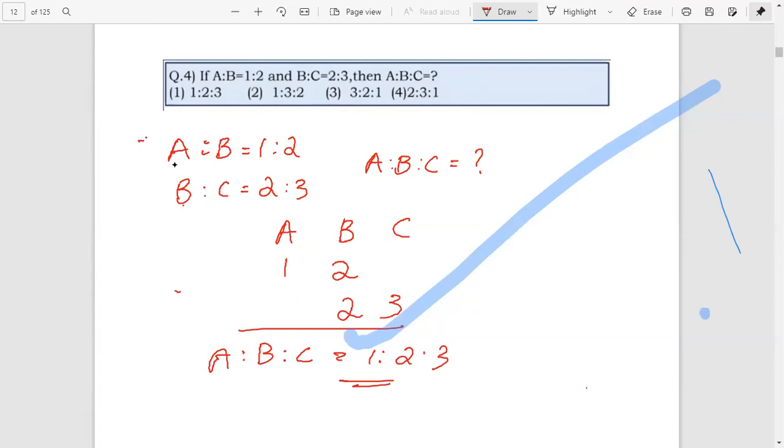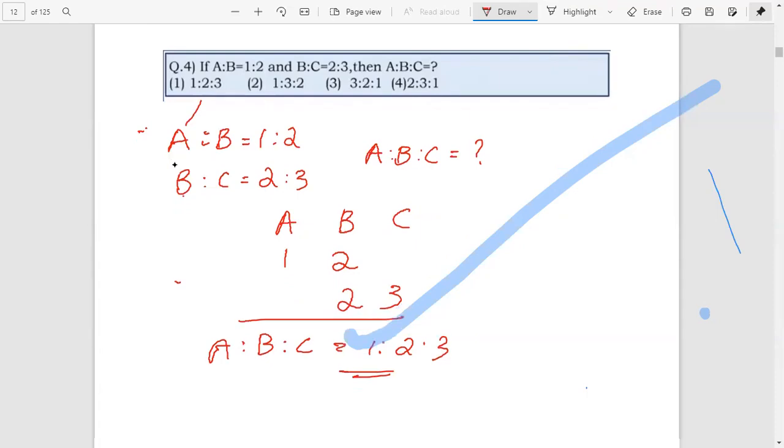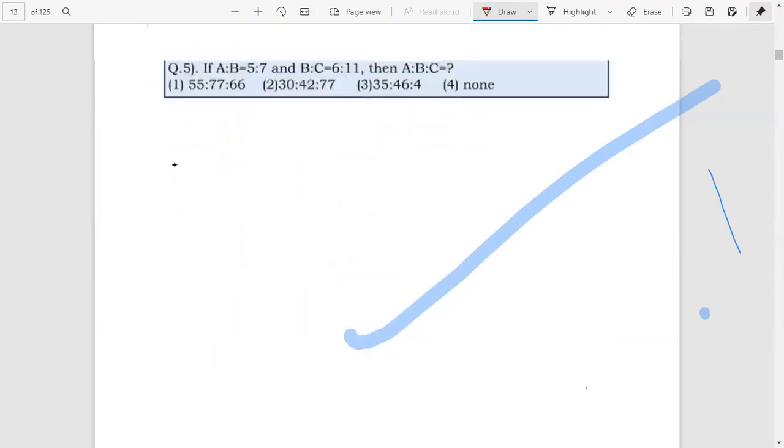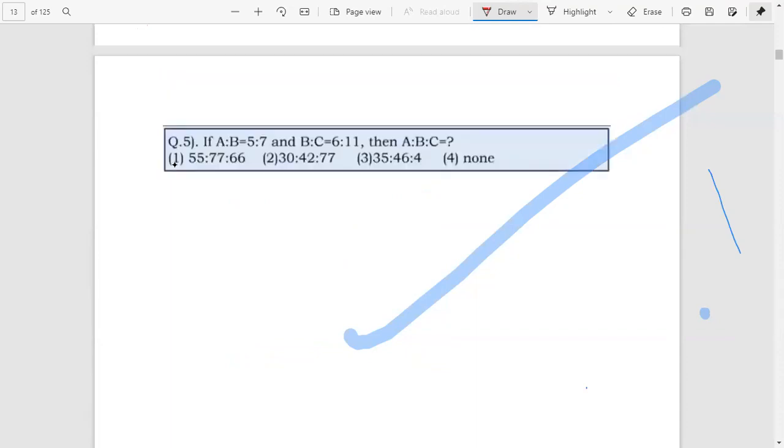We cannot use the trick here because B is the same here. B is 2 here and again 2 here. Therefore, A is to B is to C equals 1 is to 2 is to 3. Clear? Okay. Next one, checker.